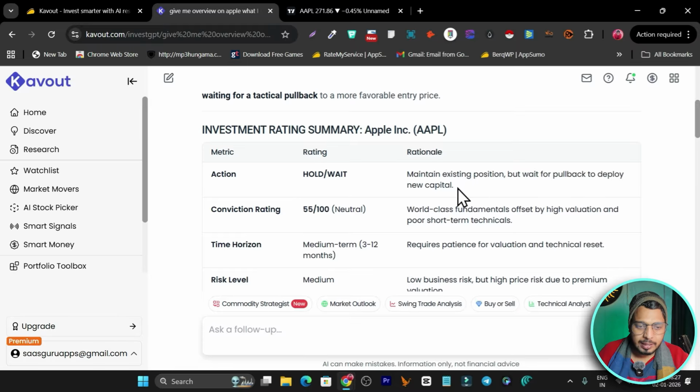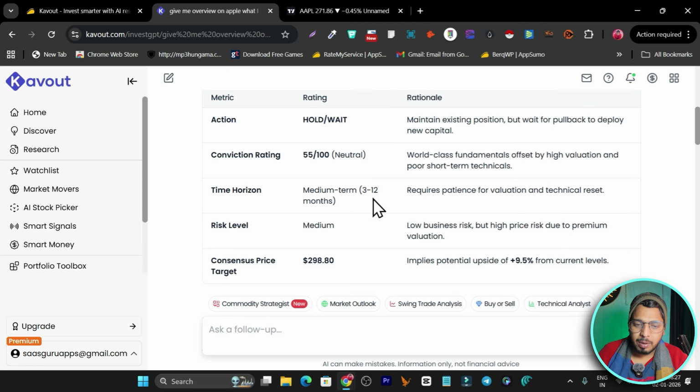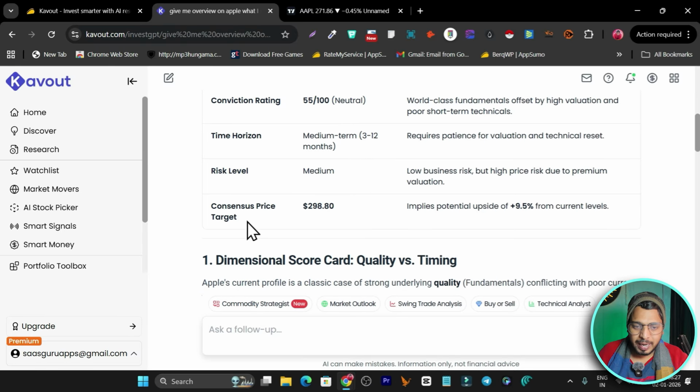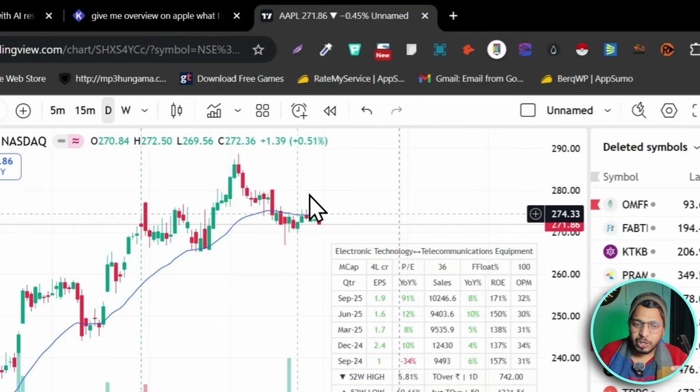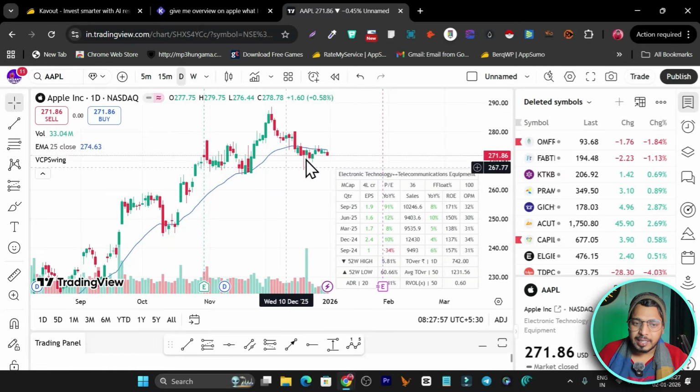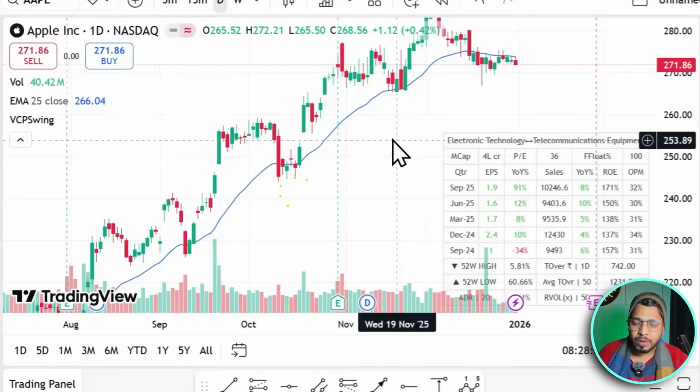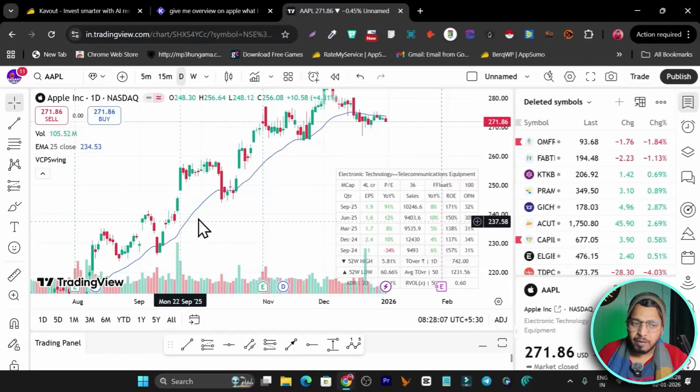Okay, I got it here, and the conviction rating is 55 out of 100, which is neutral. Okay, so world-class fundamentals offset by high valuations and poor short-term technicals. Okay, I got it. The time horizon is around 3 months to 12 months. The risk level is medium, and the consensus price is $298 here. And right now if I go here, you can see it's around the 298 pricing. So this is the chart, and on the chart I can also see that I need to hold my holdings, because the price is moving around its 25 EMA here.